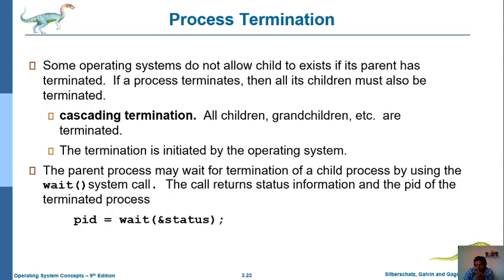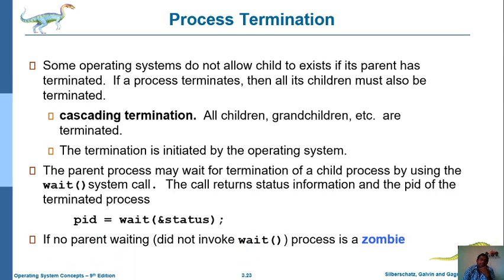Here that particular process was calling the wait system call. Whenever it calls the wait system call, it will check the current status of the child nodes, and then the status will be returned to the parent node.